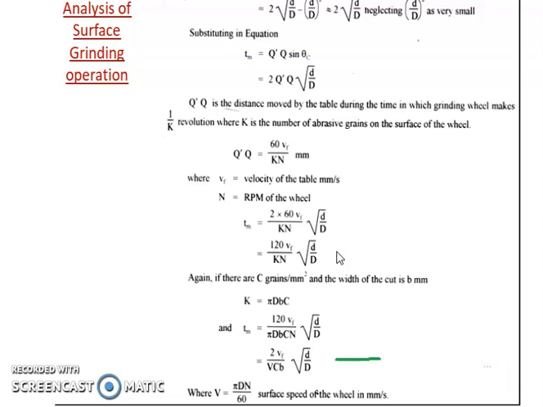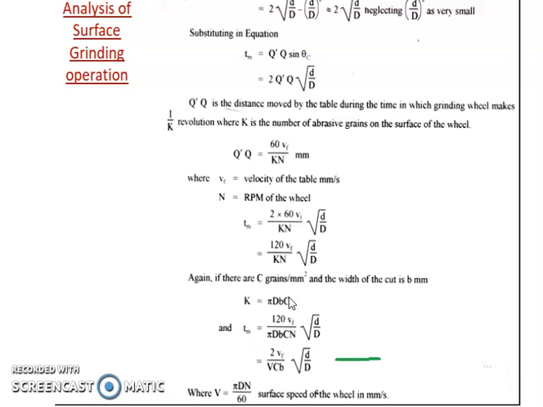So now we have considered the number of abrasive grains. This can be related to the grain density. If there are capital C grains per mm square and the width of the cut is B, we can have the total grains K equal to pi D B C, because for the surface area, cutting the circle we can have a rectangle, and one side of the rectangle equals the curved surface area of the circle, the perimeter of the circle pi D, multiplied by B, that is the total area, multiplied by the grain density C. So K comes out to be pi capital D small b capital C.